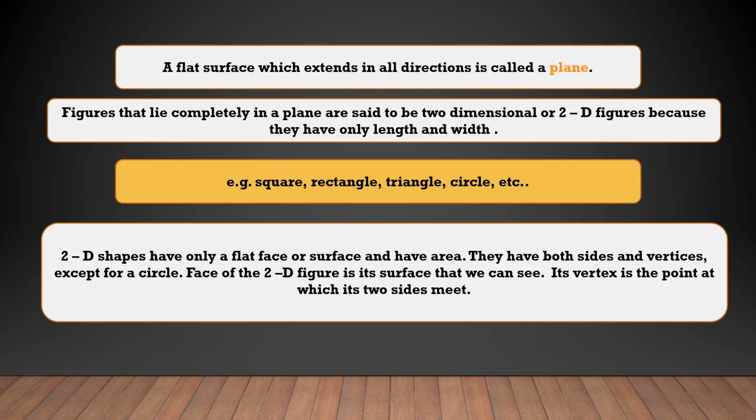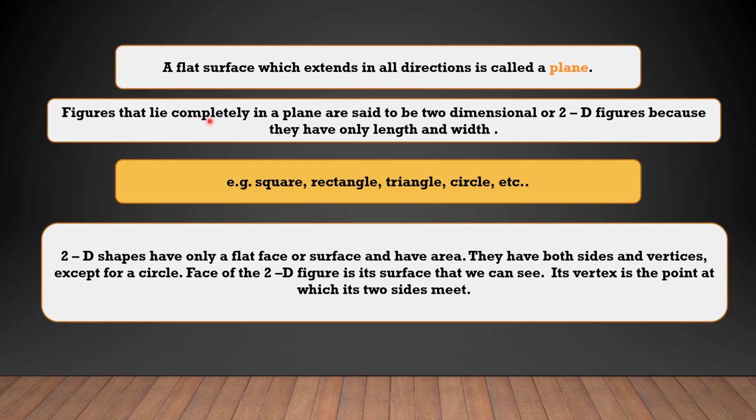Here I have a few definitions for you. I'm going to read these definitions one by one. Let us see what a flat surface is and what it is called. A flat surface which extends in all directions is called a plane. What is the meaning of a plane? Plane means a flat surface which extends in all directions, all sides. If a flat surface extends, it is said to be a plane.